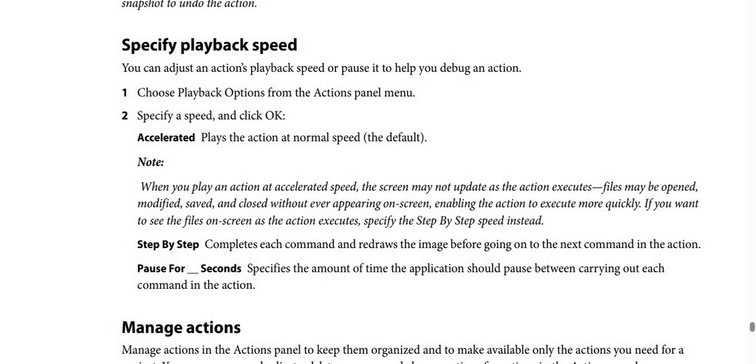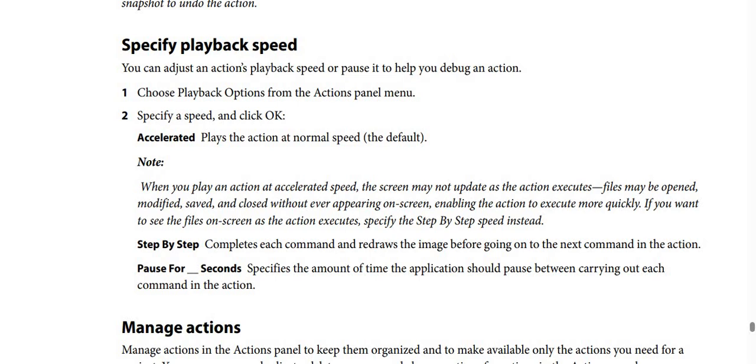We have 3 options in this step. Accelerated means it plays the action at a normal speed, the default.